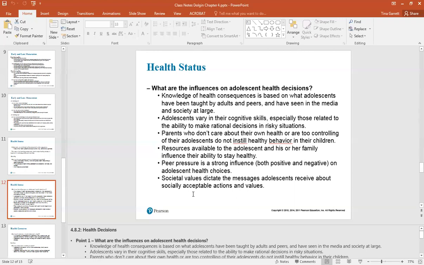Resources available to the adolescent and his or her family influence their ability to stay healthy. Peer pressure has very strong influence. Societal values dictate the messages adolescents receive about socially accepted actions and values.